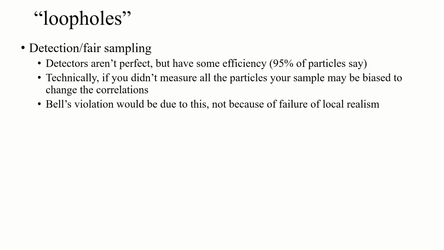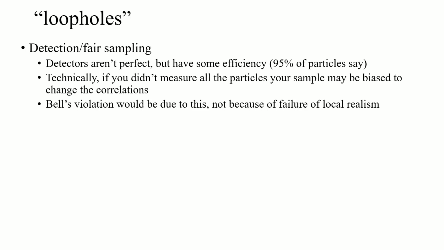Maybe the violation of Bell's inequality wasn't because the actual physics in these systems violated Bell's inequality, but because all the ones that were missed happened to be the ones that weren't correlated in the way you'd expect, and you were sampling a biased sample, unintentionally, through faults in your detectors. So that was one of the big loopholes.